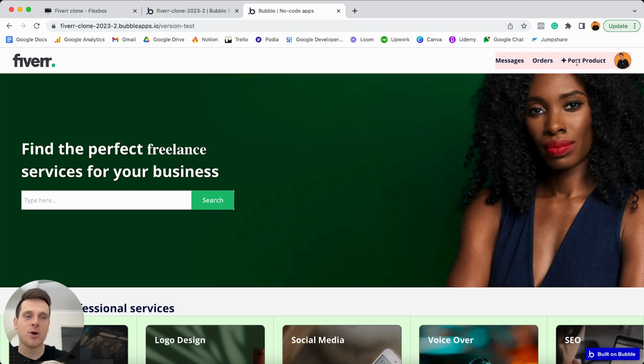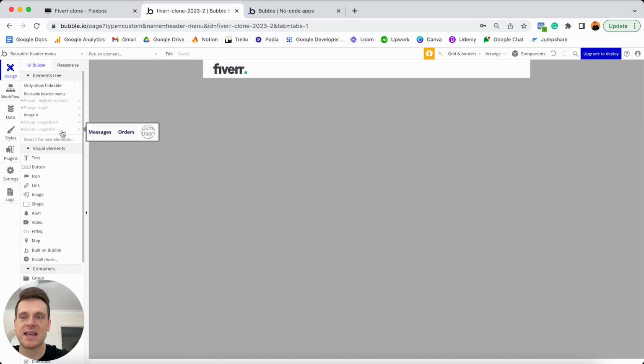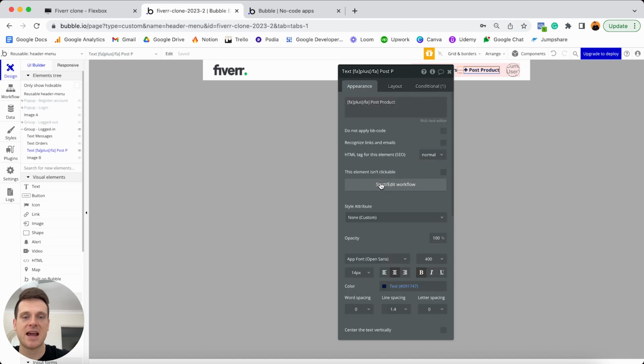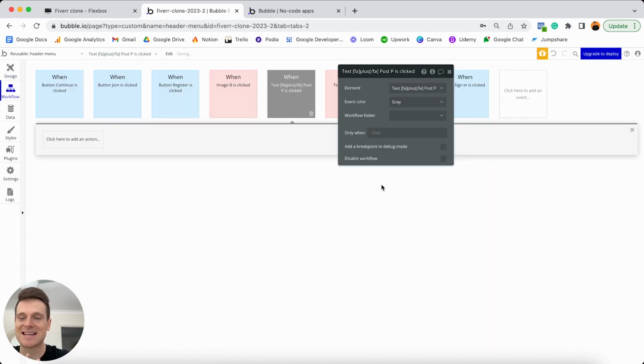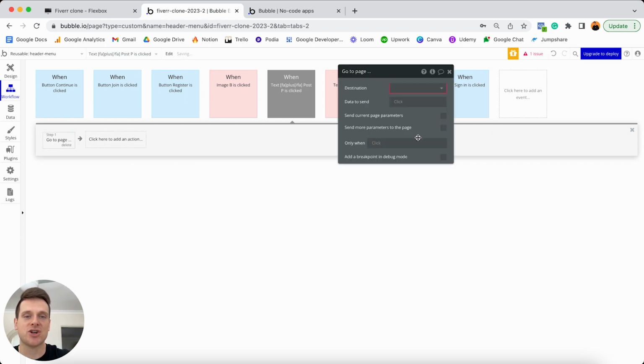Now, one thing I have noticed is that although I added this text in, I did forget to build the workflow that actually navigates us to our listing page. So if we just quickly jump back into Bubble and open up our header menu once again, I'm going to display that text here. I'll double click on this, head to my appearance tab, and start a workflow whenever this text is clicked. And within this workflow, it's super straightforward. I'm just going to select from the navigation events, select the go to page action, and I'll set the destination page to be our listing page. I apologize that I forgot to explain that.